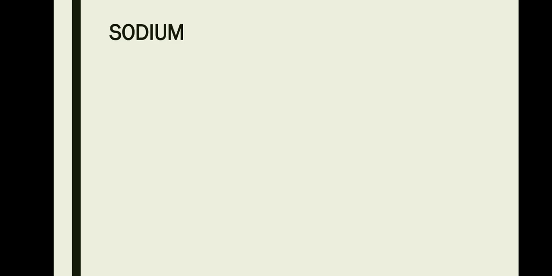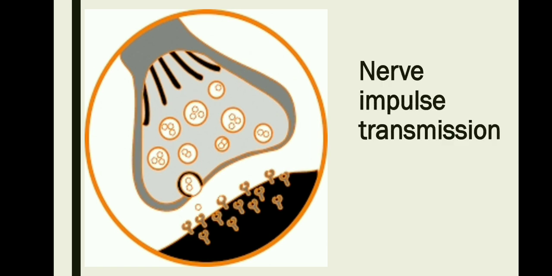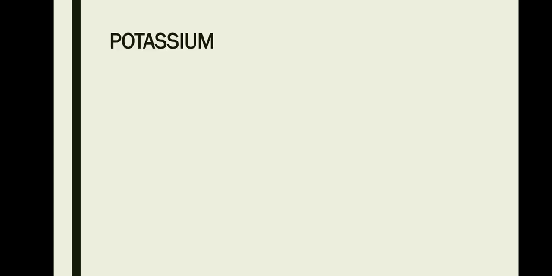Now let's take a look at the next mineral, which is sodium. The source of sodium is common salt. The function of sodium is that it plays a very important role in neurotransmission, that is the transfer of message from one neuron to the next neuron. And lack of sodium in our diet will affect the nerve impulse transmission in our body.